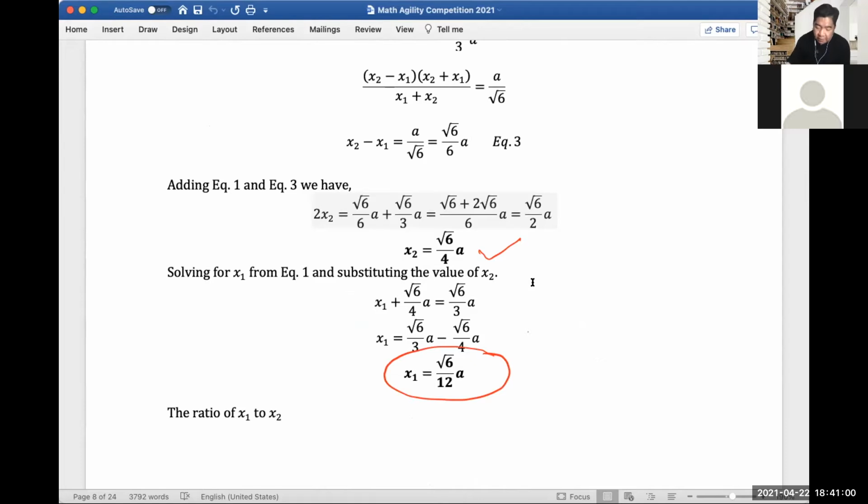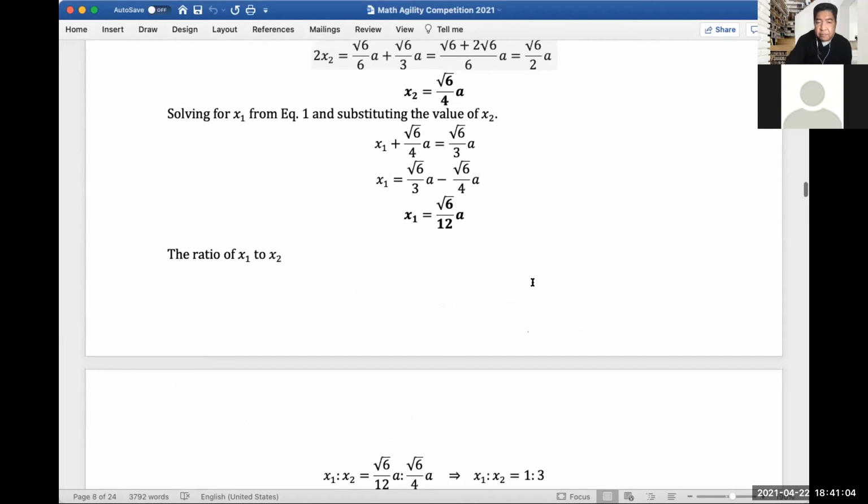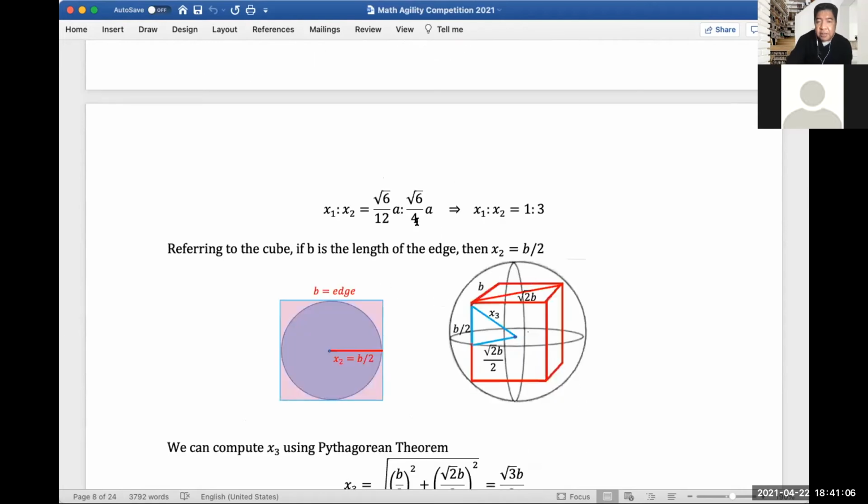Okay, so now we have the ratio for x sub 1 to x sub 2, which is this. So x sub 1 is to x sub 2 is equal to square root of 6 over 12a is to square root of 6 over 4a. So we can cancel out a and simplify it into 1 is to 3. Okay, so we're done with the first part. So let's solve now for x sub 3.